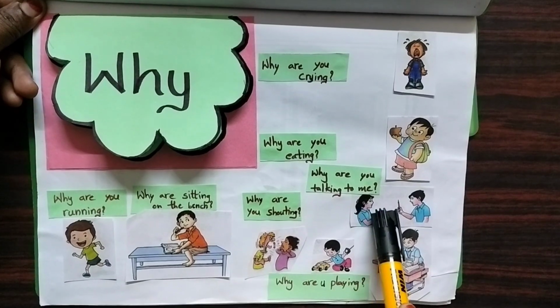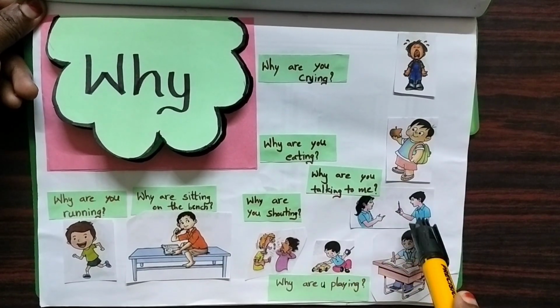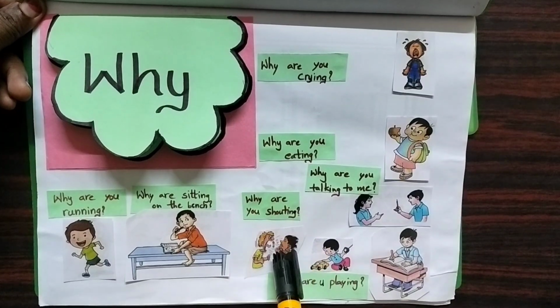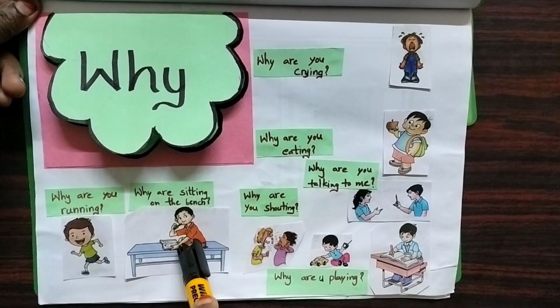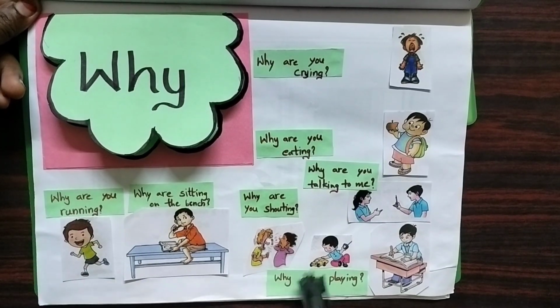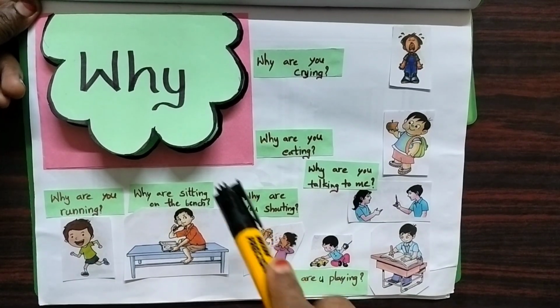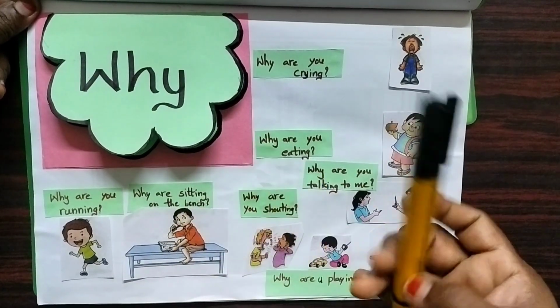Here they are talking to each other. Why are you talking to me? He is asking her, why are you talking to me? Here two people are shouting. Why are you shouting? Why are you sitting on the bench? Here this boy is running, to ask, why are you running? Why are you playing? To know the reason about the action, we use why.